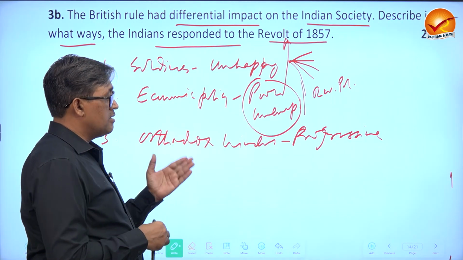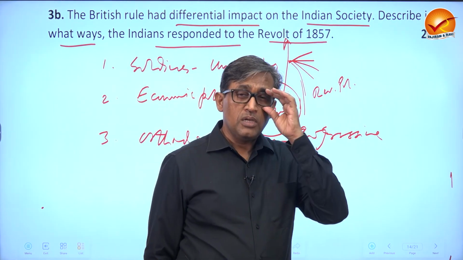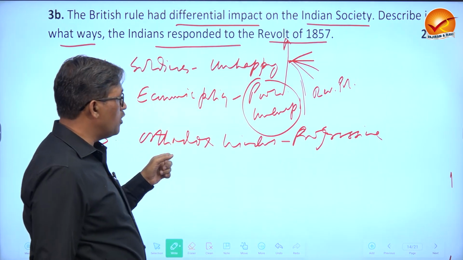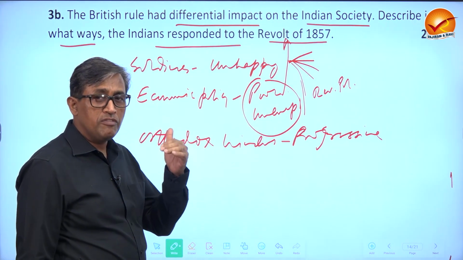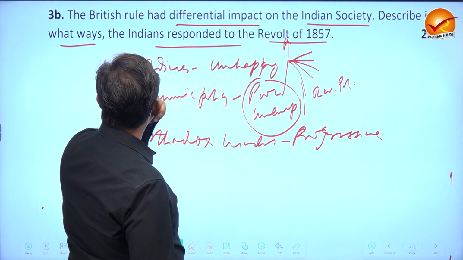Of course, we know that these are progressive laws. Many Indians from Raja Rammohan Roy to Ishwar Chandra Vidyasagar supported them. But at that time, the size of the Orthodox was much more than the size of the liberals. So they were unhappy and they also joined, right?